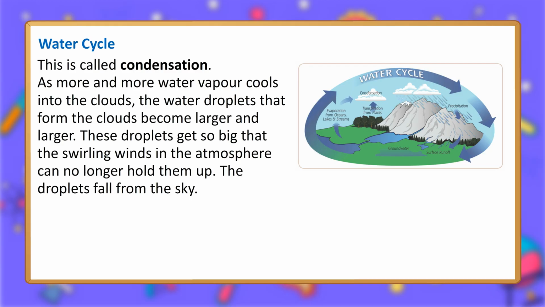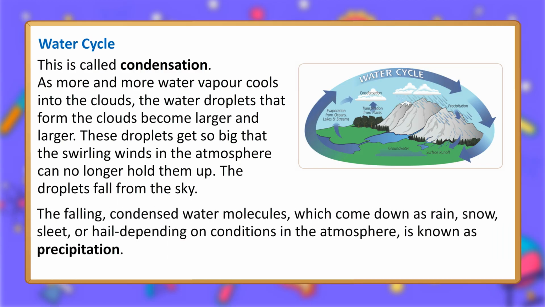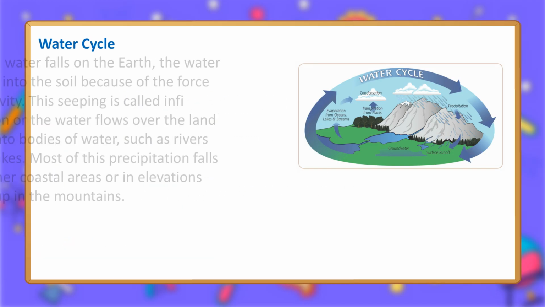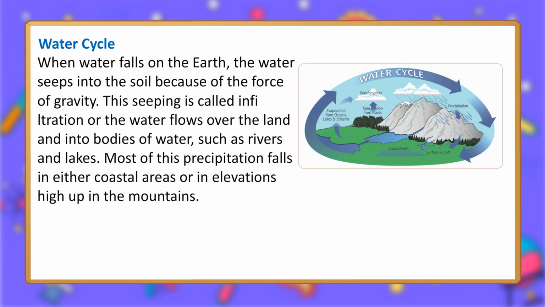clouds become larger and larger. These droplets get so big that the swirling winds in the atmosphere can no longer hold them up. The droplets fall from the sky. The falling, condensed water molecules, which come down as rain, snow, sleet, or hail depending on conditions in the atmosphere, is known as precipitation. When water falls on the earth, the water seeps into the soil because of the force of gravity.